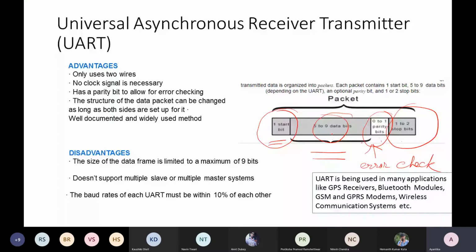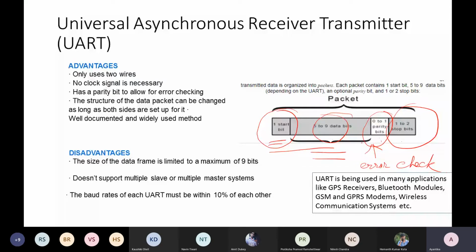But what is the advantage? Again, when we have to go for a better solution, we have to pay extra. The advantage is that since you are using this parity type of error handling technique, this is adding very low overhead in your packet. That means you can see here 9 plus 1, 10, 12, 13.